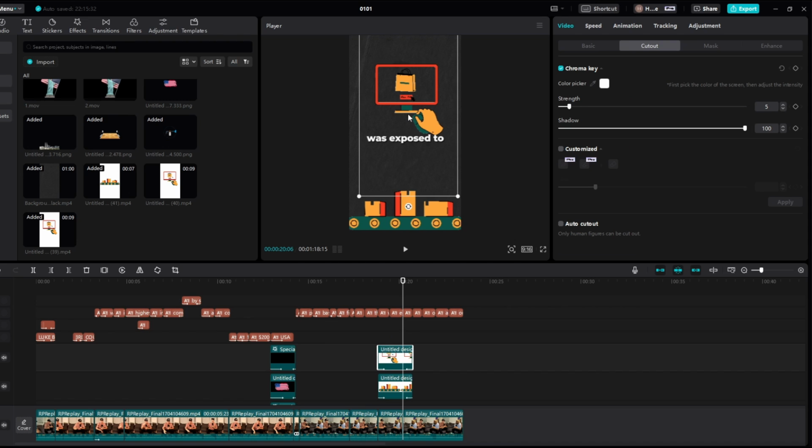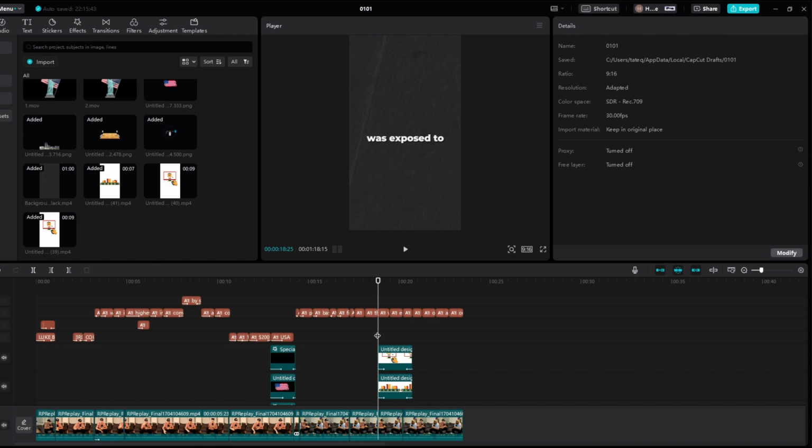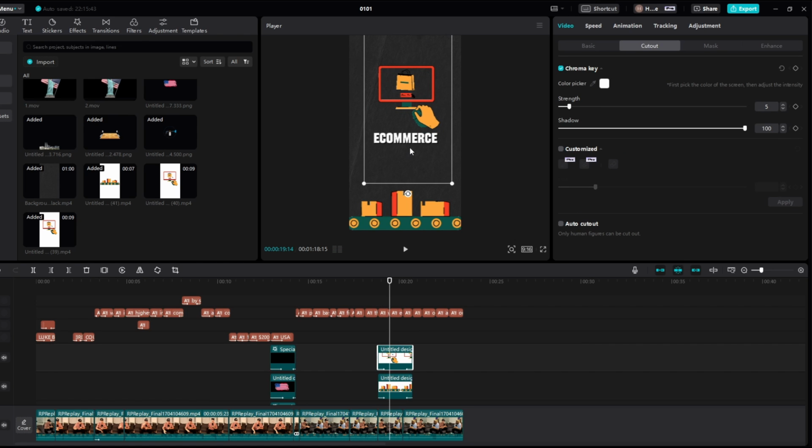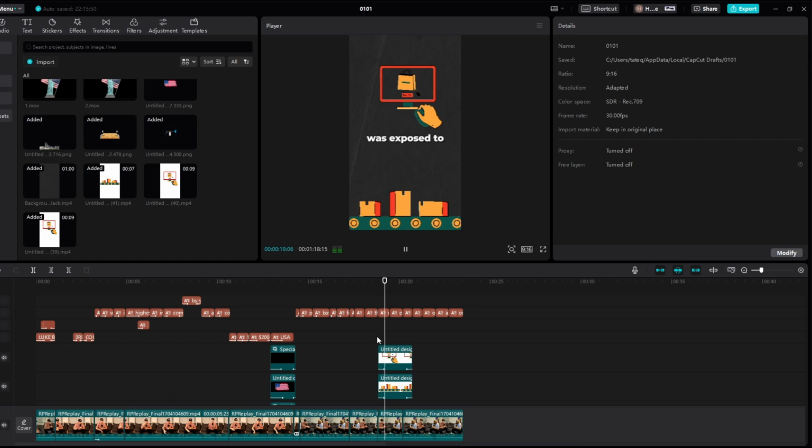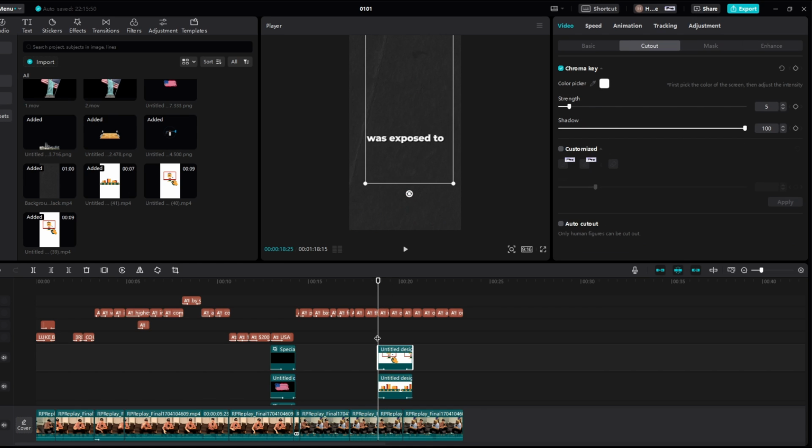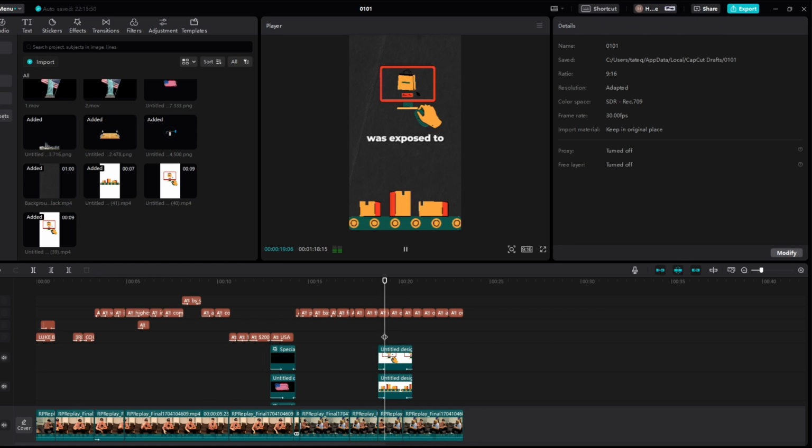And then what we'll do with this, we'll bring it a bit more down. In fact, we'll keep it like this. Maybe bring it a bit smaller, like so. Was exposed to e-commerce. Okay, so as he says e-commerce, we don't want this text touching it, so we'll do this. Was exposed to e-commerce.